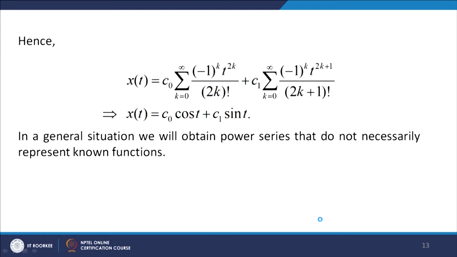We can see that the series sigma k equal to 0 to infinity minus 1 to the power k t to the power 2k by 2k factorial represents the cosine t function, and sigma k equal to 0 to infinity minus 1 to the power k t to the power 2k plus 1 over 2k plus 1 factorial represents the sine function. So, xt is equal to C naught cos t plus C1 sin t. In this particular example, we are able to write the solution of the differential equation in a closed form. Since it is a second order differential equation, the general solution will have two arbitrary constants, and we have C naught and C1 here. So, it is the general solution.